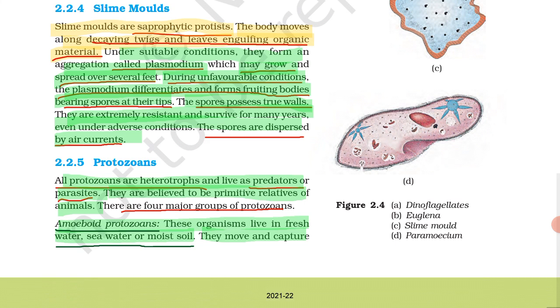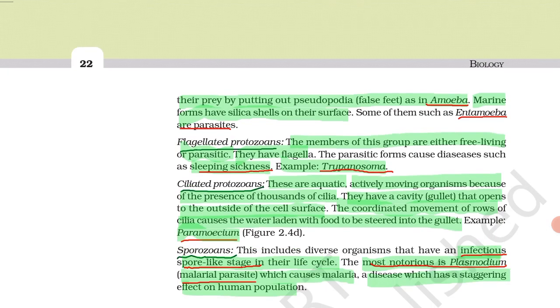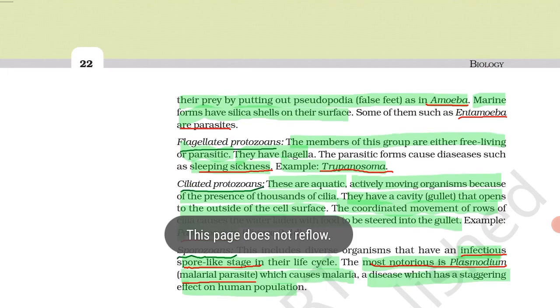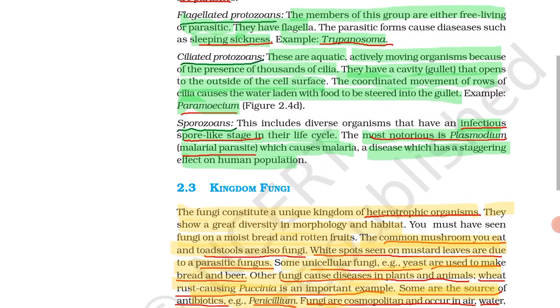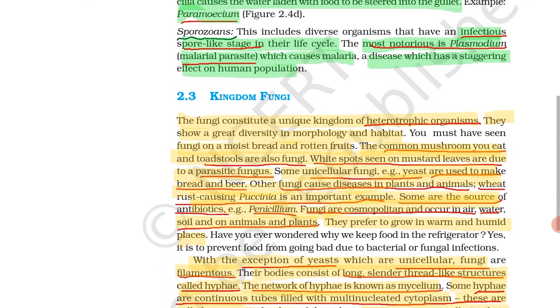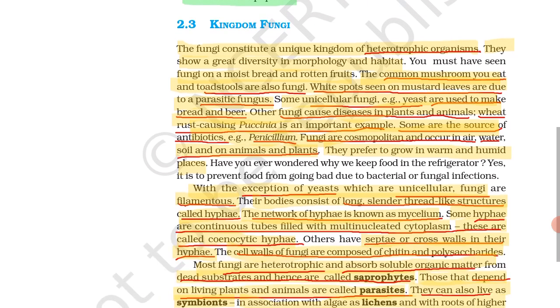Next is protozoan. In protozoans, just remember the four groups of protozoans. Amoeboid protozoan with the example of Entamoeba, flagellated protozoan with the example of Trypanosoma, it causes the disease sleeping sickness. Third is ciliated protozoan with the example of Paramecium. Last is sporozoans. It causes a disease like malaria by Plasmodium, which has a staggering effect on the human population.